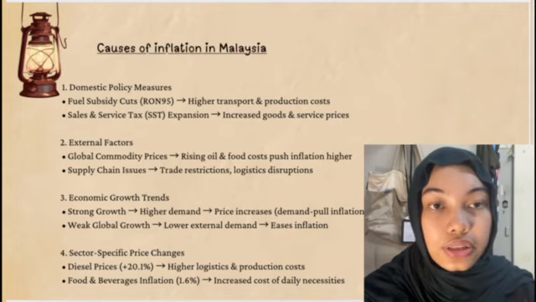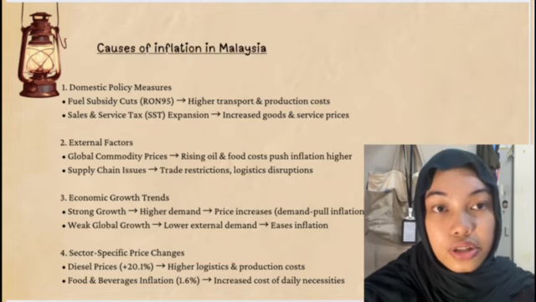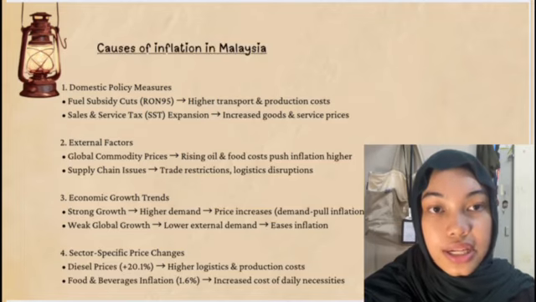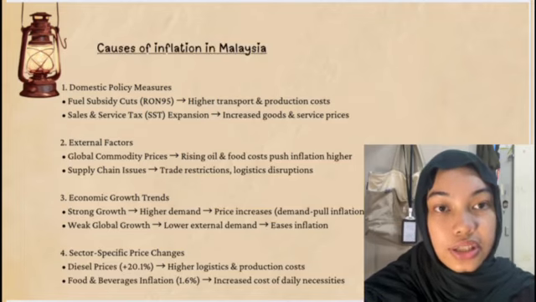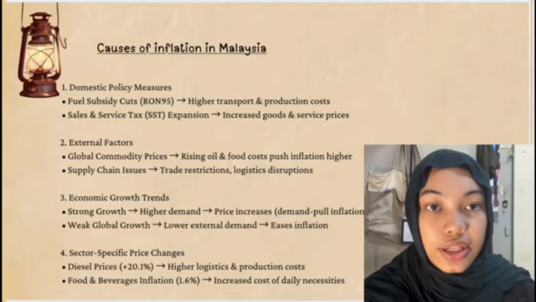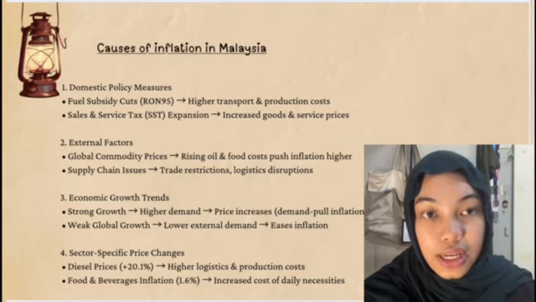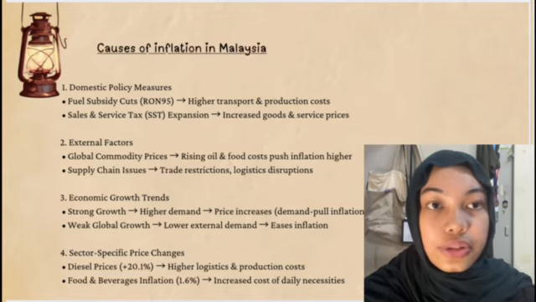In conclusion, Malaysia's inflation is caused by a mix of government policies, external factors, economic trends, and sectoral price change. Managing inflation requires balancing policies, monitoring global conditions, and ensuring stable economic growth.